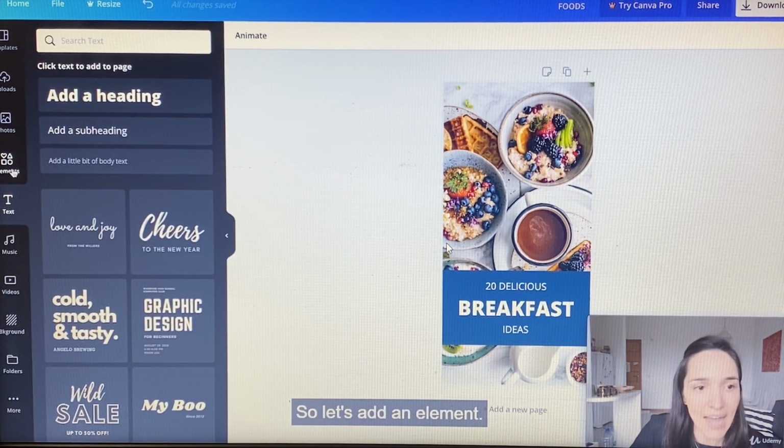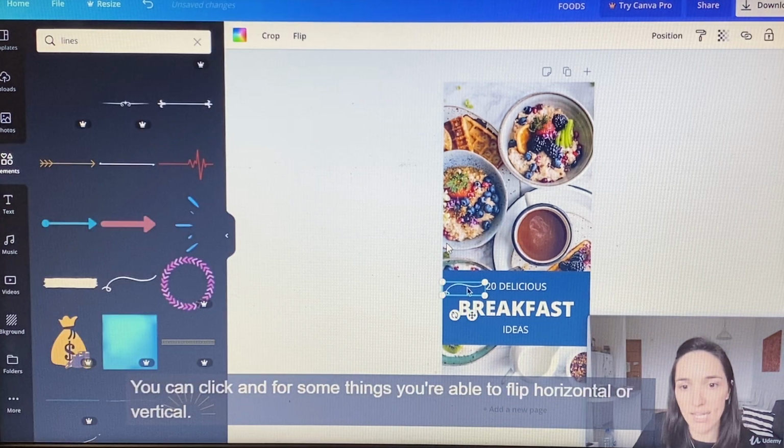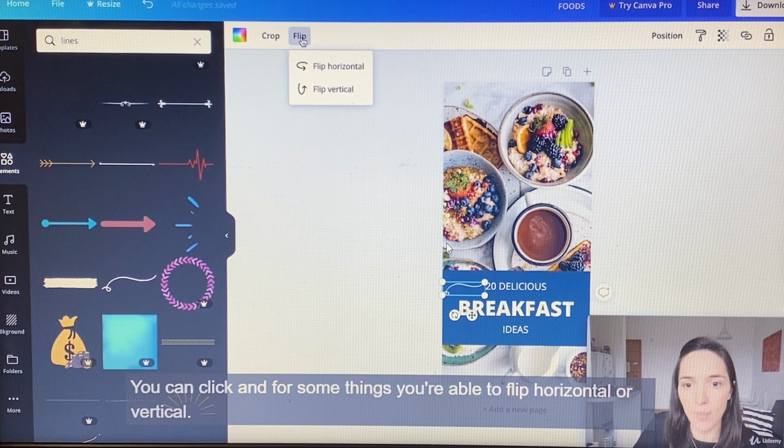So let's add an element. For example, this one, I'm going to make it white just so it's easier to see. You can click, and for some things you're able to flip horizontal or vertical. There you go.